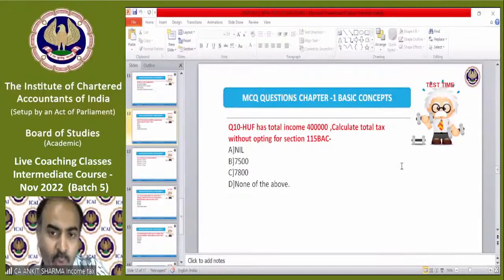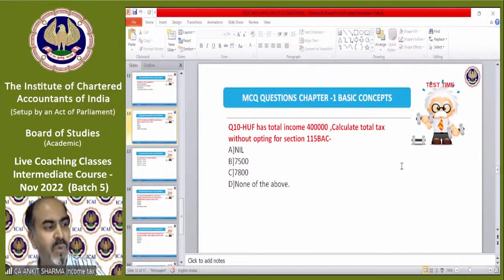HUF has total income of rupees 4 lakh. Calculate total tax without opting for section 115BAC. You have to calculate as per the provisions I have told you. There is a new section 115BAC; you should not apply it. I have not even told you what the provision is, so that will be discussed in a future chapter. So whatever provisions we have discussed regarding rates of tax, with the help of those provisions you need to calculate the tax of a HUF.